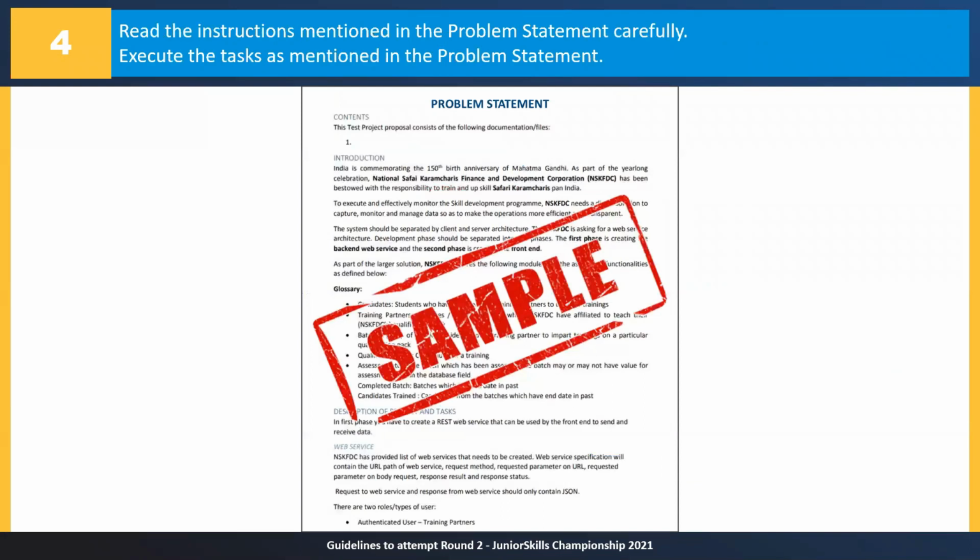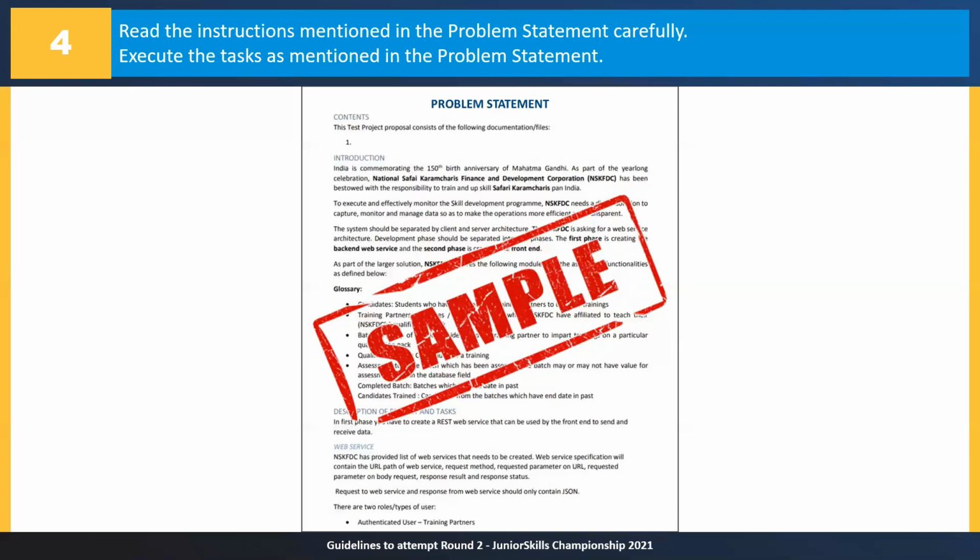Inside the zip file, the problem statement that we see will look something like the sample PDF that we have pasted here. It will have a certain set of instructions for you to follow. The instructions will be mostly around do's and don'ts, the naming conventions of the files, and if there is any extra step which is expected from you to do, those instructions will be mentioned in your test project file, the PDF file that you will get.